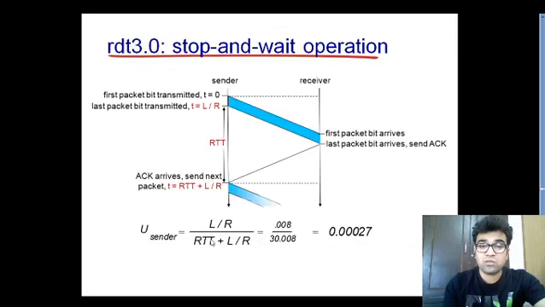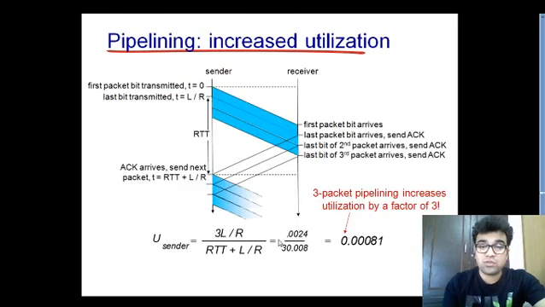So here you can see the difference in the utilization. Initially it was (L by R) divided by (RTT, round trip time, plus L by R), the complete time, and it was about 0.00027. Here you can see the difference. In the same time, the sender is sending three packets. That means it is transmitting three packets into the link. So 3-packet pipelining increases utilization by a factor of 3.